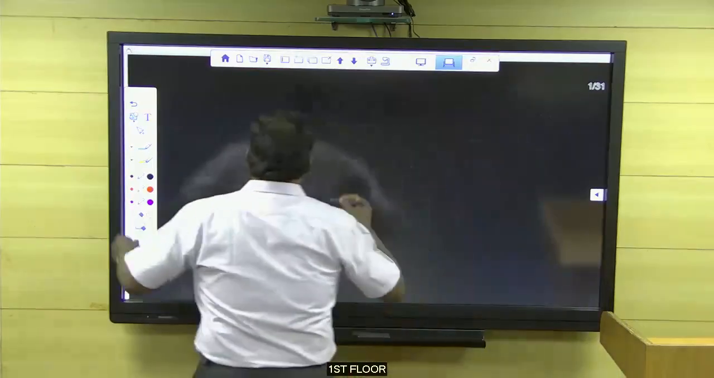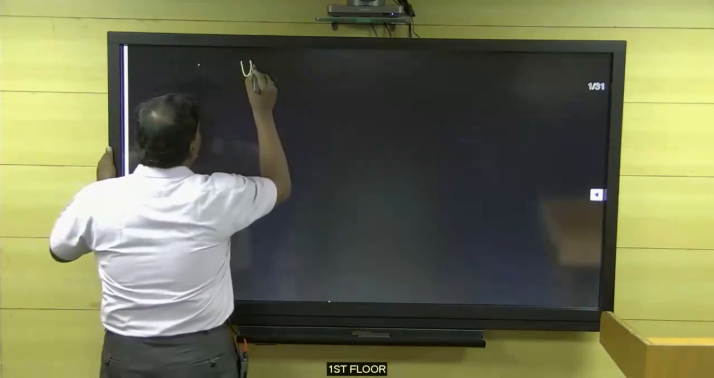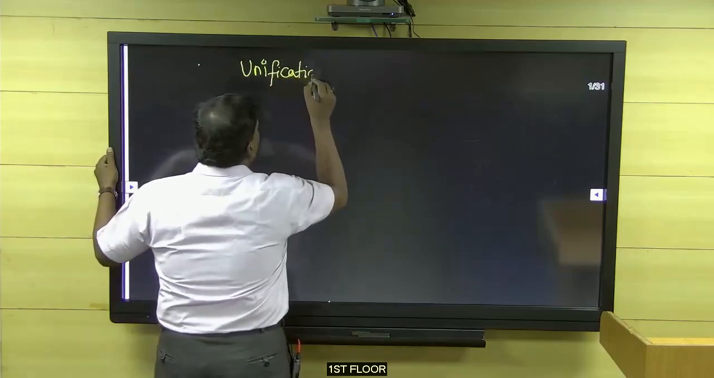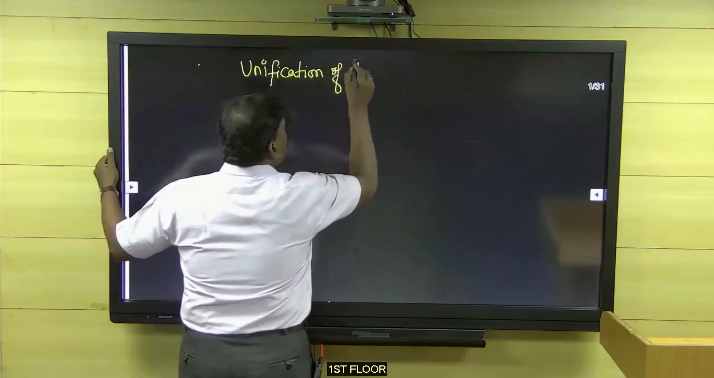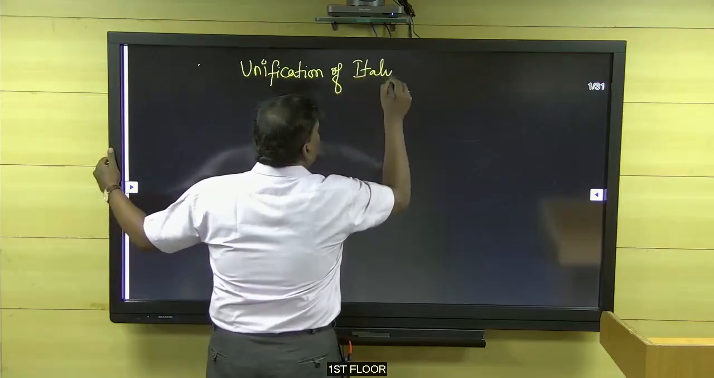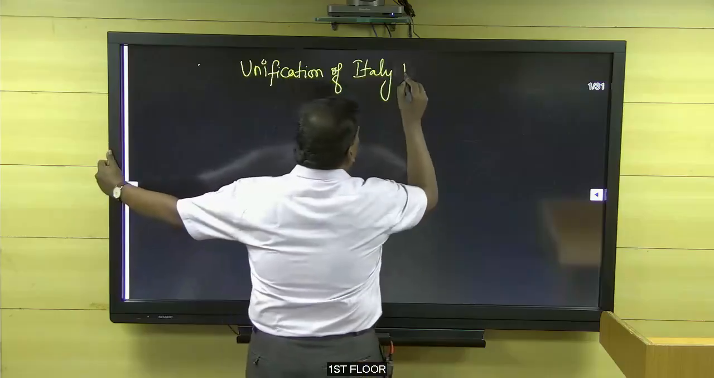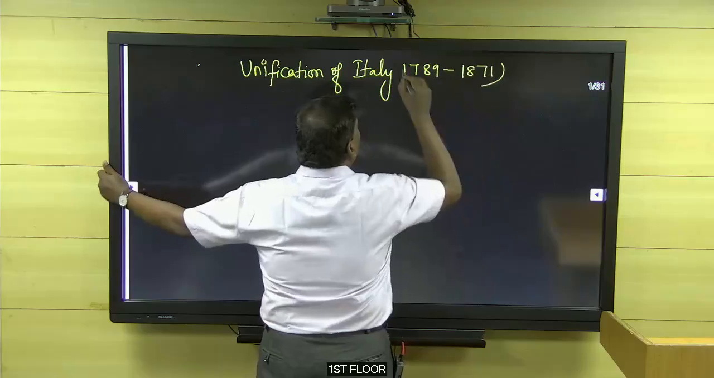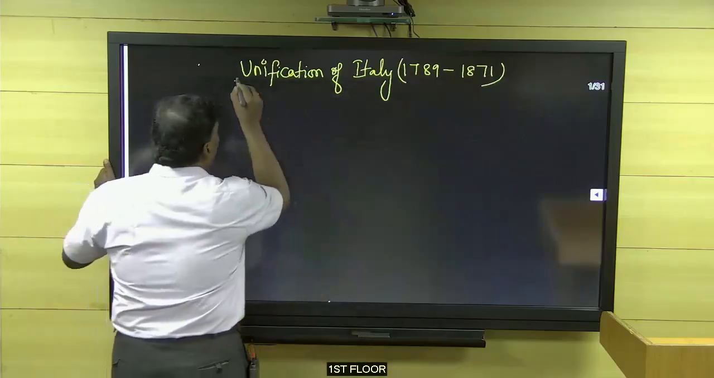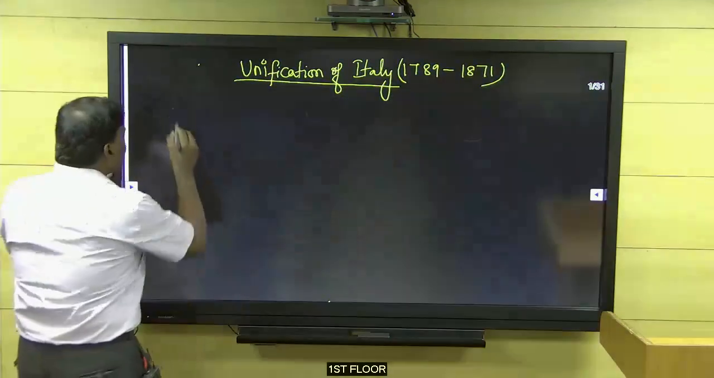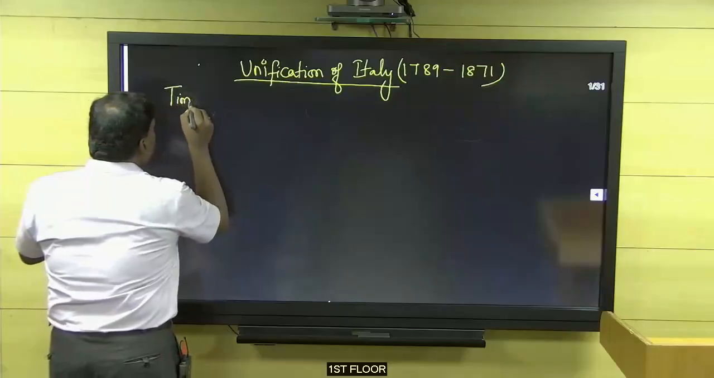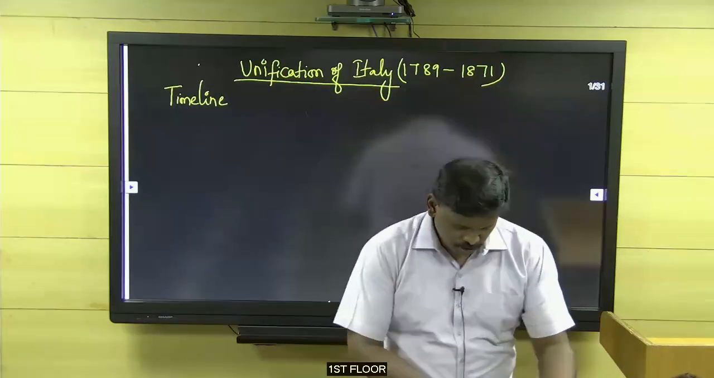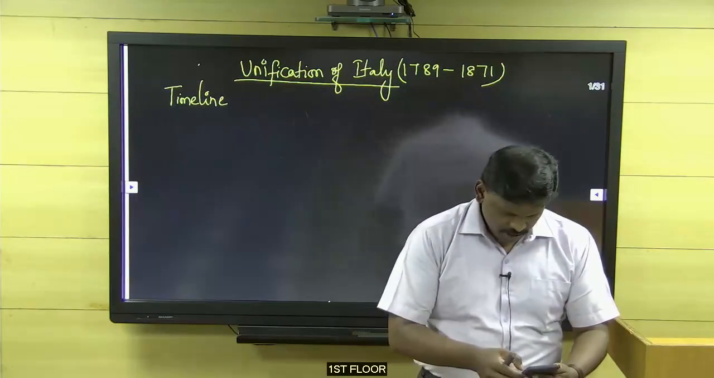So, unification of Italy. We are going to see this from 1789 till 1871. The same thing, unification of Italy. The timeline for the unification of Italy.